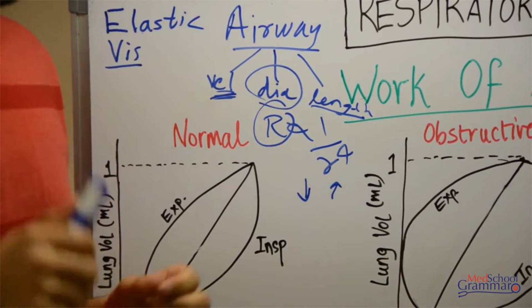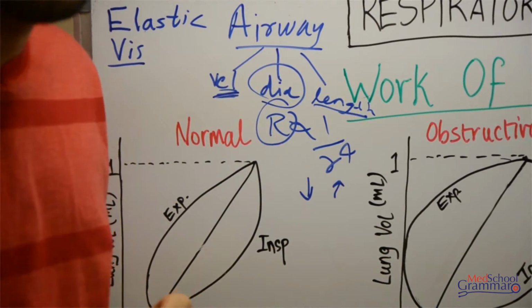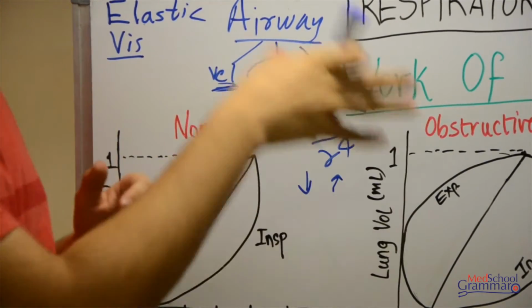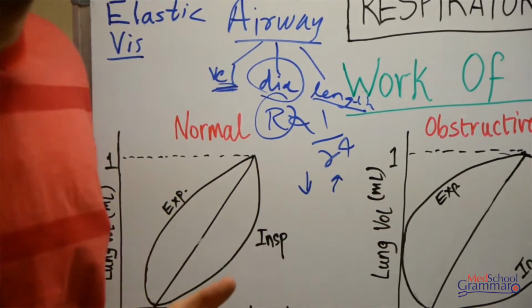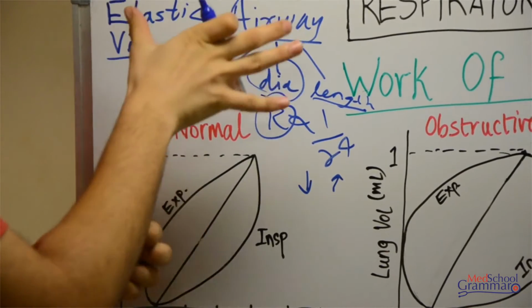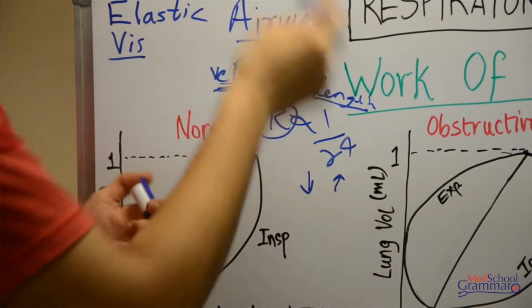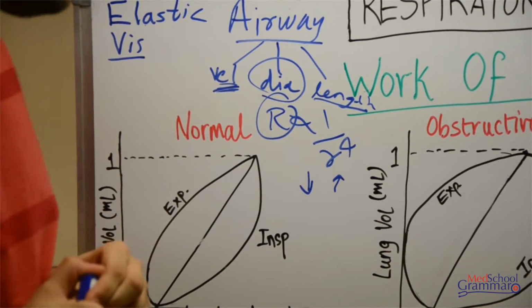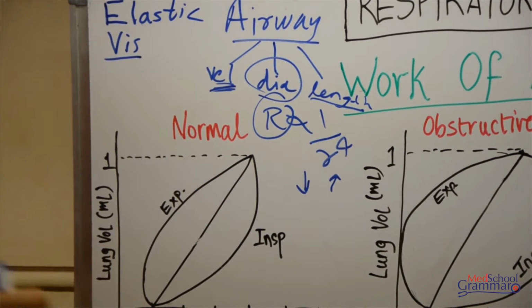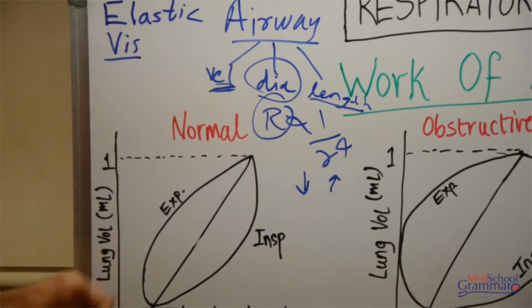Why is this? This is because of the parallel arrangement. The parallel arrangement of various terminal bronchioles causes the net resistance of the ducts to be less. This is how we understand the various factors that are working against breathing, and the work that is done against these forces. Now this is the normal compliance diagram that we have already seen.